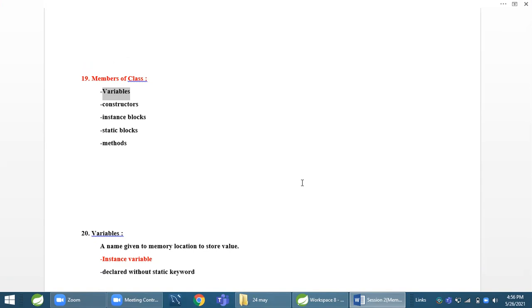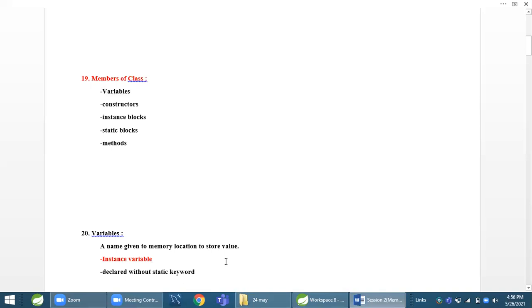An instance variable is stored in the heap type of memory area and a static variable is stored in the centralized memory area. There are different types of memory areas like register, centralized memory area, heap, stack, program counter, cache, buffer, lots of types, and out of that, static variables will be stored in the centralized memory area and instance variables will be stored in the heap type of memory area.